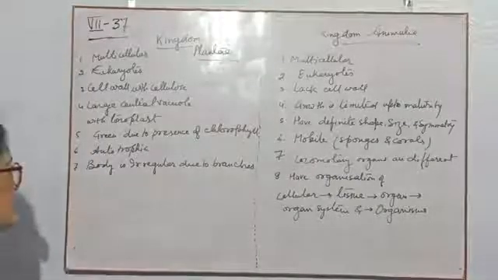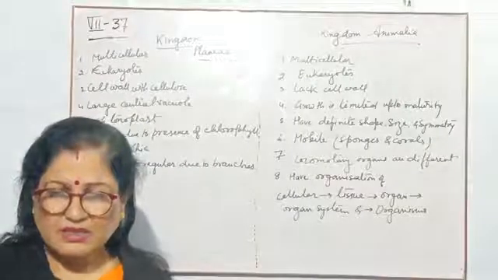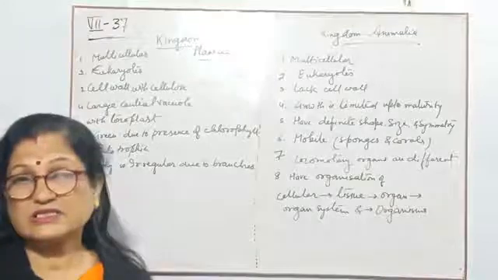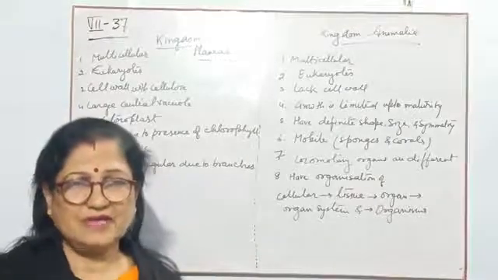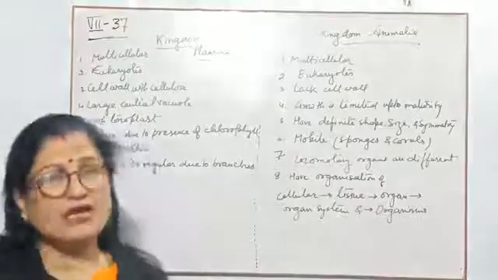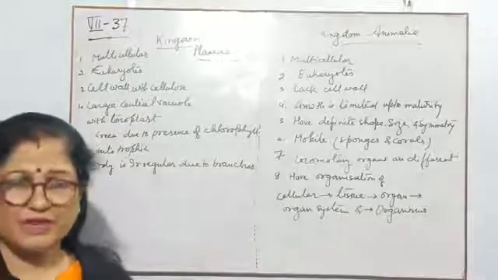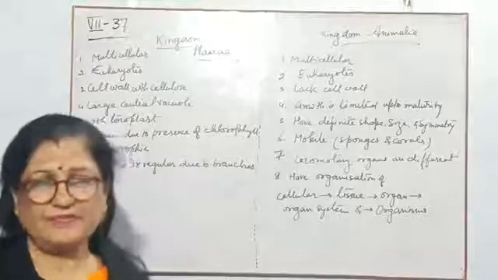Next, the body is irregular in shape. Yes, children, irregular only due to the presence of branches. But along with the branches, we can identify the proper shape of some trees: mango, neem, blackberry, whatever trees.